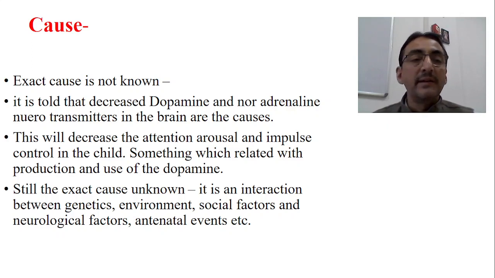Impulsive movements are controlled by dopamine. So something related with the production and use of dopamine is affected in ADHD.